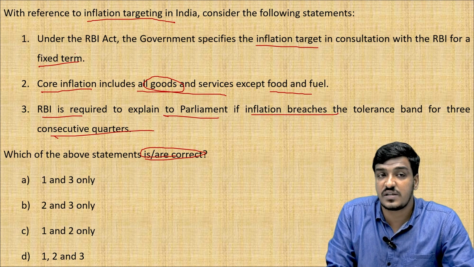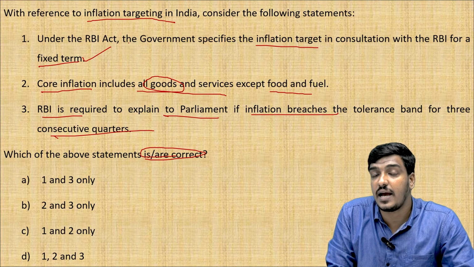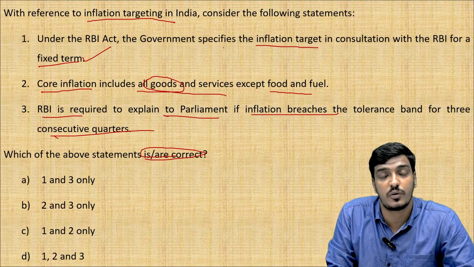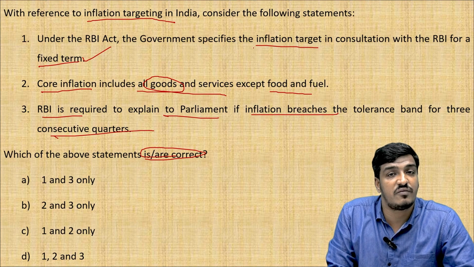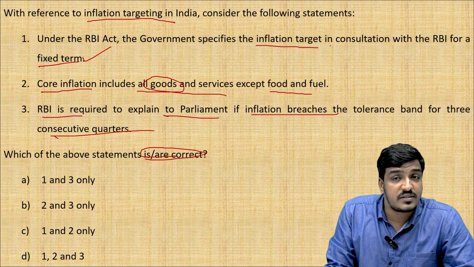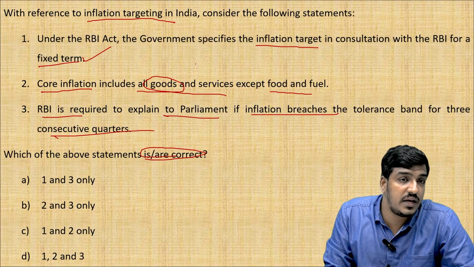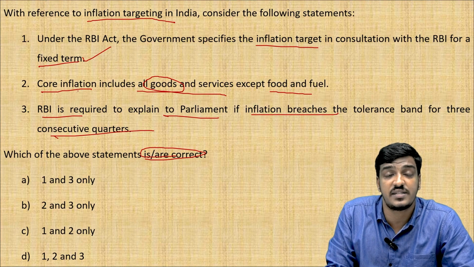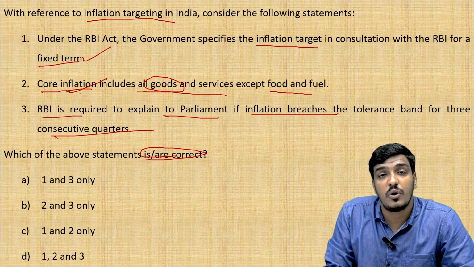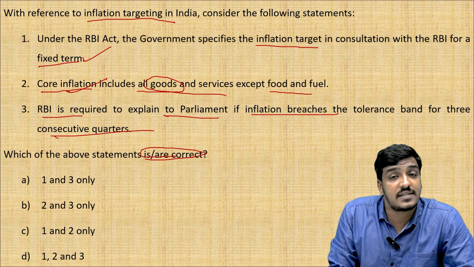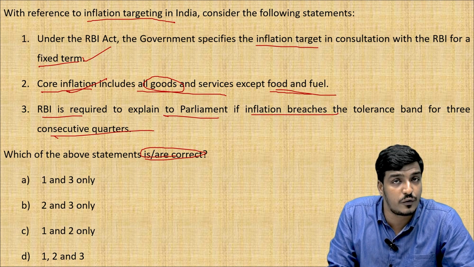With respect to the first statement, it is correct because under the RBI Act, the government has to fix the inflation target around the quarters, and this is to be in consultation with the RBI, for a fixed period of time. So the first statement is correct, and the second statement is also correct because core inflation includes all goods and services except these 2 items, that is food and fuel, because of their volatile nature.